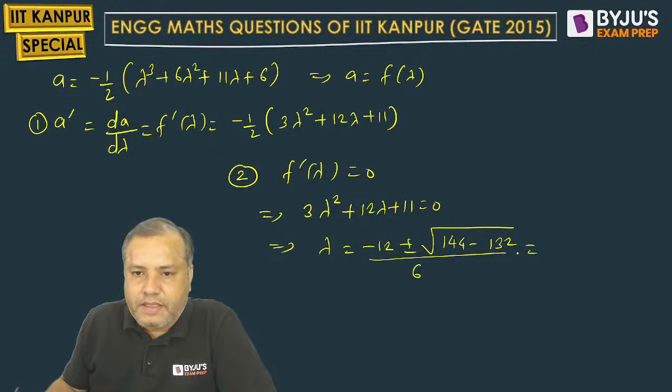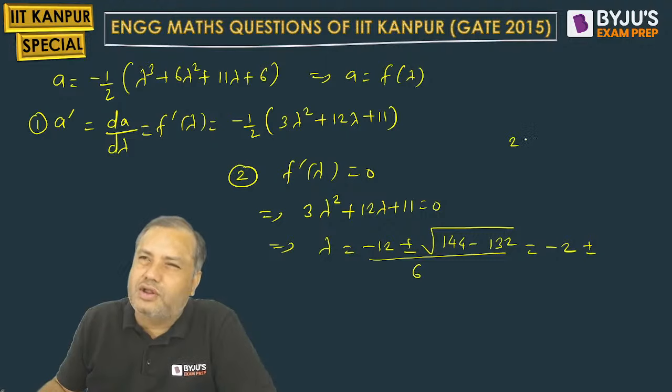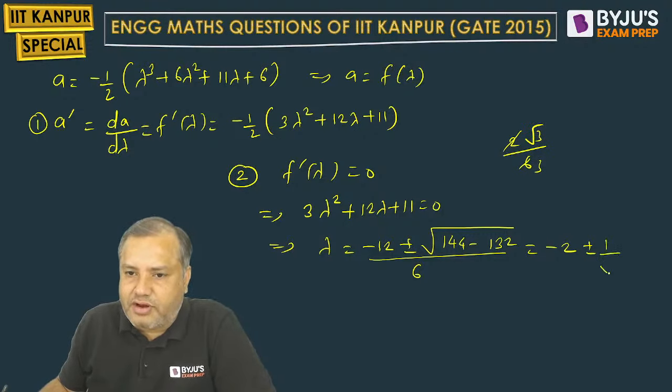Minus 12 by 6 will be minus 2. 144 minus 132 will be 12. 12 under root will be 2 root 3 on 6. Now cancel. So 1 by root 3 comes here, 1 by root 3.